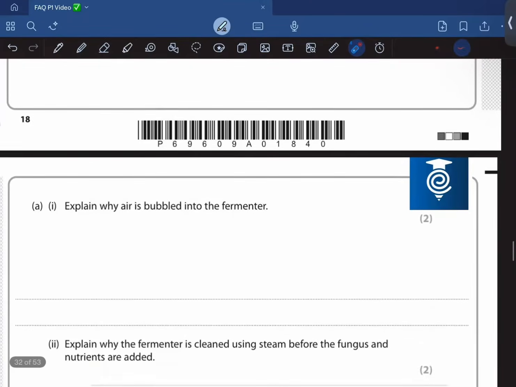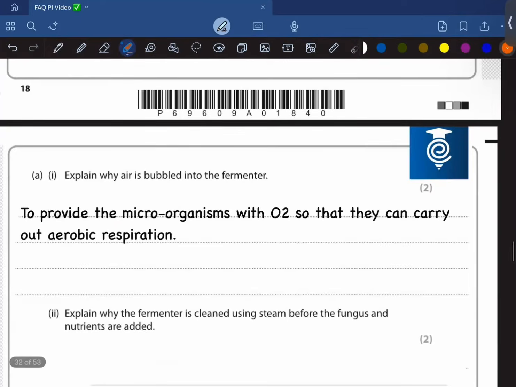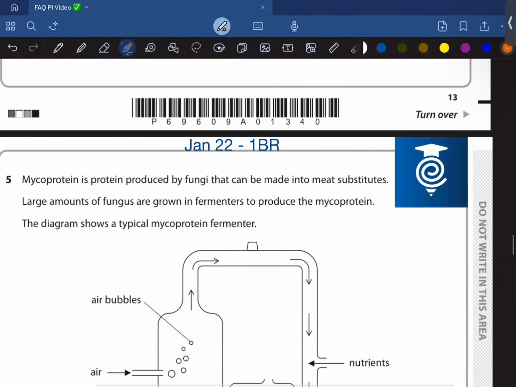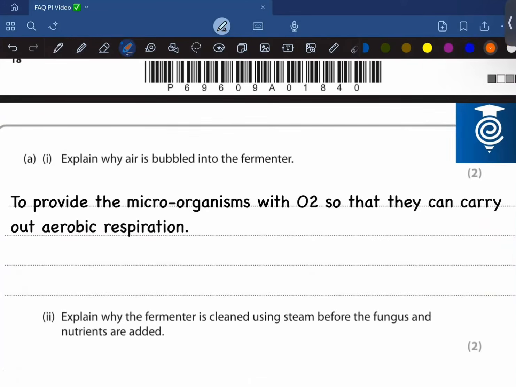Explain why air is bubbled in. To provide the organisms with oxygen for respiration. To provide the, I guess this is going to be fungi, okay? To provide the fungi, not the microorganisms.